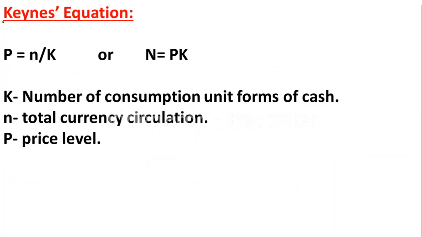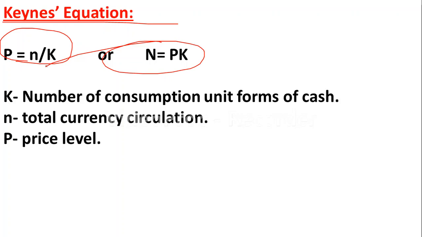Next, Keynes equation. So Keynes equation is P is equal to N upon K, or N is equal to PK. So please remember all these equations. K is equal to number of consumption units in the form of cash, N is equal to total currency circulation, P is equal to price level.